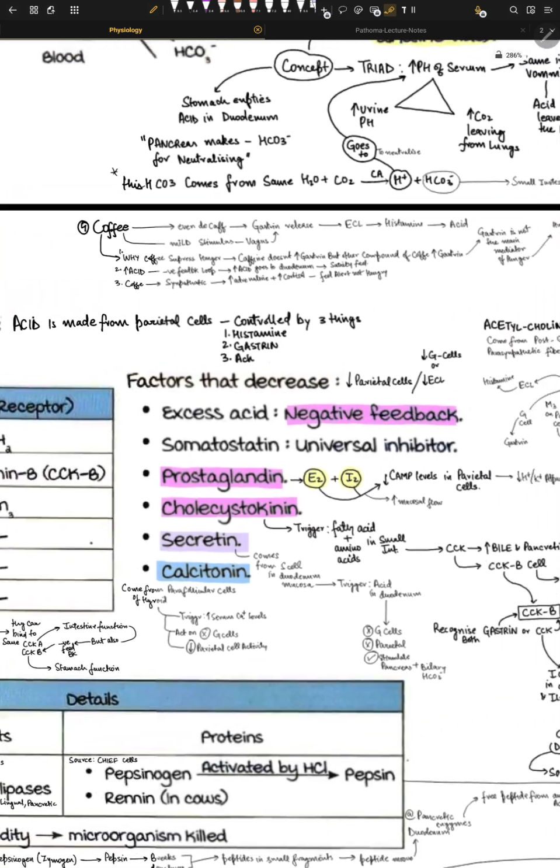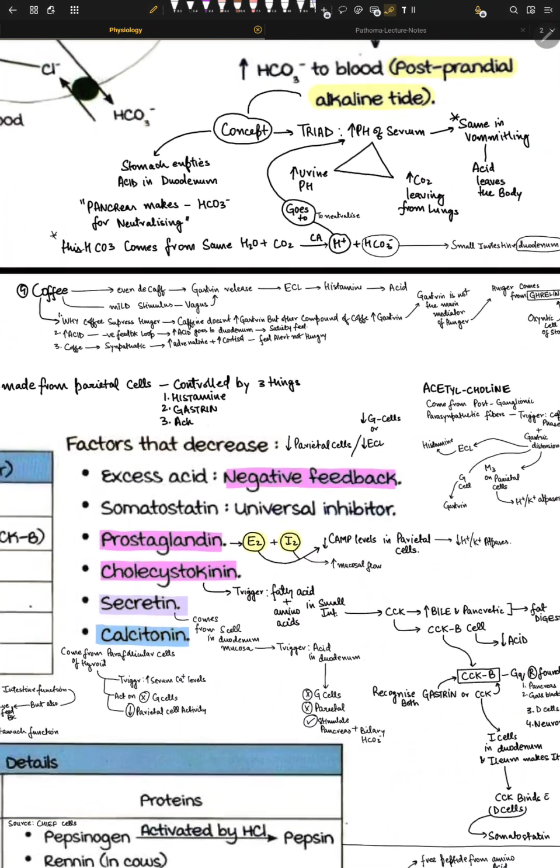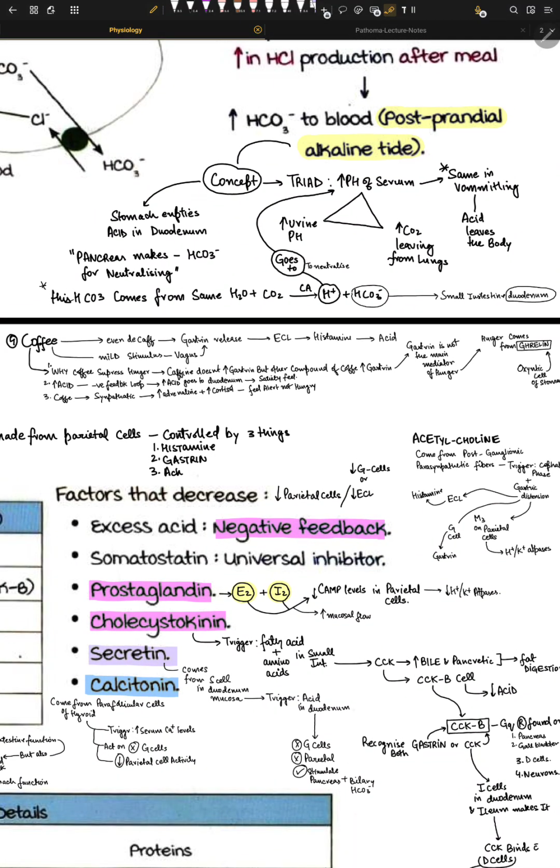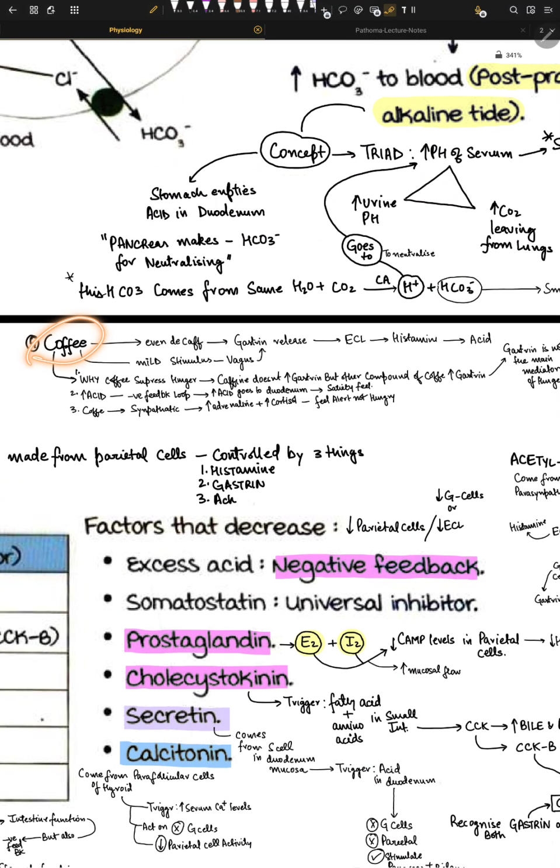Coffee, amazing thing. I love coffee because I want to have some gastric ulcers. That's why I want to have coffee. Okay, so coffee. The cool thing here is that even decaffeinated coffee can cause gastrin release. So if you think, okay, I have ulcers, I will drink some decaf coffee, it's not going to give me ulcers. No, it will give you a lot of ulcers, because the caffeine inside the coffee doesn't cause HCl release. Okay, that's important. So even decaf can cause gastrin release.